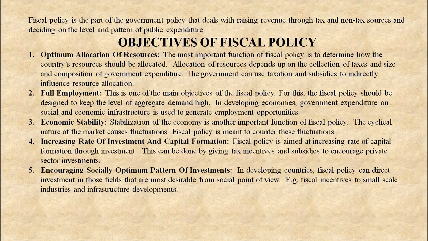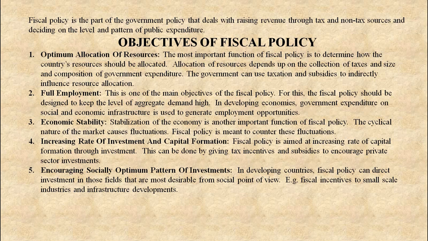Next, encouraging socially optimum pattern of investments. In developing countries, fiscal policy can direct investment in those fields that are most desirable from a social point of view. For example, fiscal incentives to small scale industries and infrastructure developments.